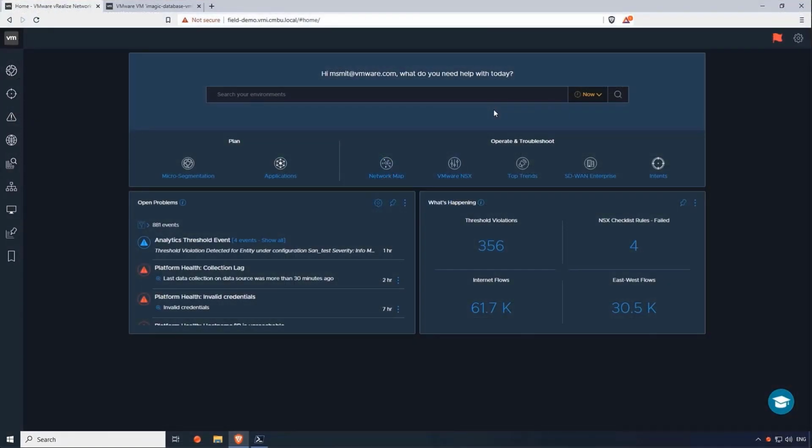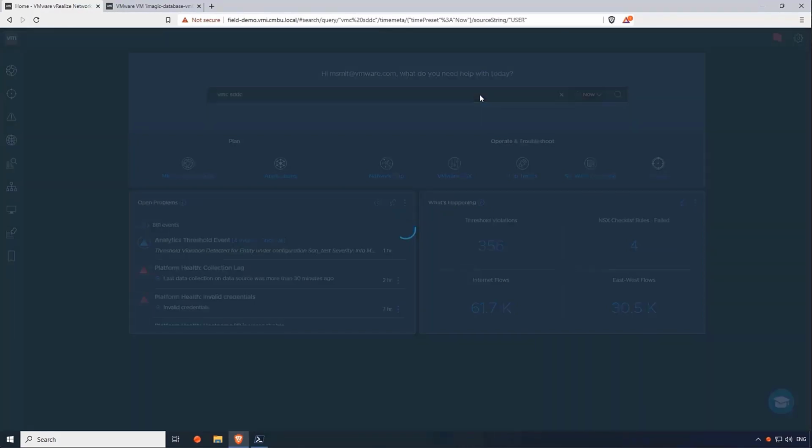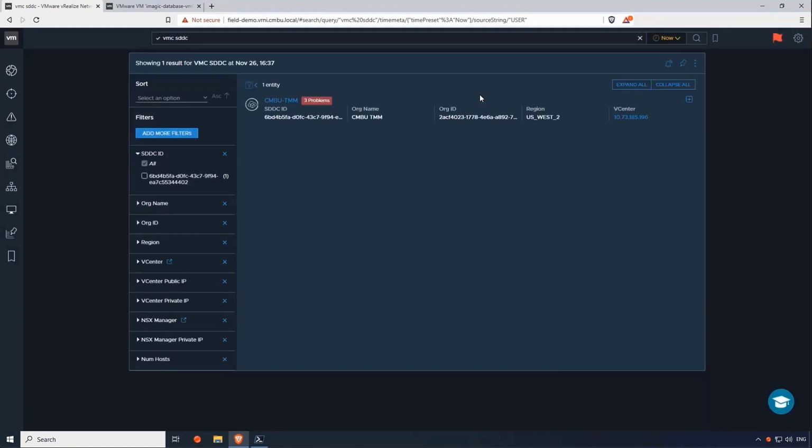All right, so as a networking admin, I'd like to have a little bit more visibility on what's going on security and networking wise within VMware Cloud and AWS. And we can use vRealize Network Insight for that. So to start off, I can just search for VMC SDDCs, and then I get a list of all the SDDCs that VRNI has discovered.